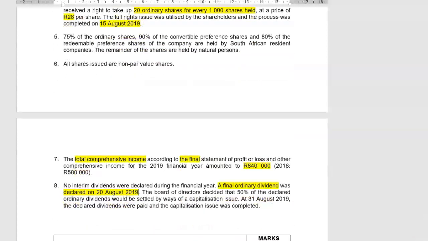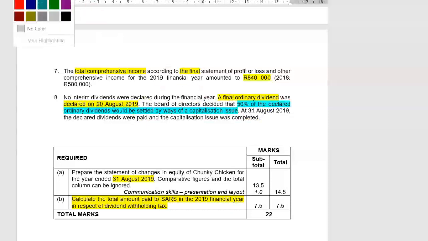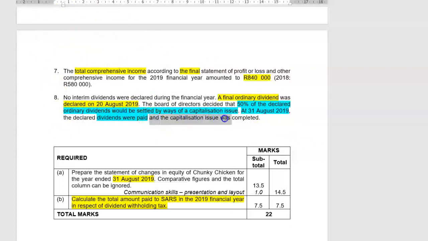Before we get to the second part of the question, let's just complete number 8. The board of directors decided that 50% of the declared ordinary dividends would be settled by ways of a capitalization issue. At 31 August 2019, the declared dividends were paid, therefore there's no shareholders for dividends, and the capitalization issue was completed.